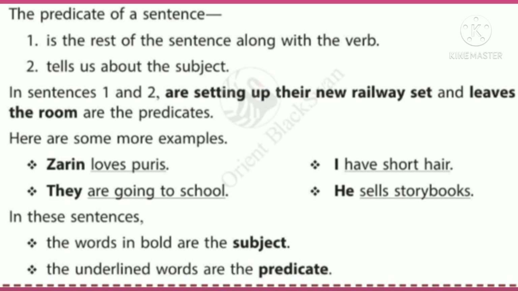In these sentences, the words in bold are the subject. The underlined words are the predicate. We have already discussed all these things. So, the subject is the bold parts and the underlined parts are the predicate. Okay, so let us do the textual activities.